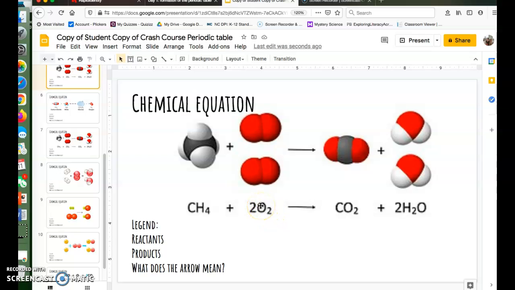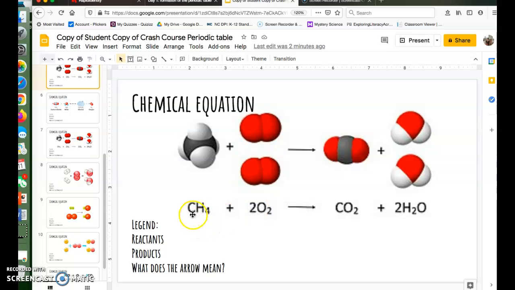The O stands for oxygen. The subscript 2 tells us how many oxygen atoms are in the molecule, and this coefficient is what it's called. 2 means that we have 2 of those types of molecules. We're going to be learning about this another day as well, but I wanted to introduce it to you today. We'll go more in depth into that.